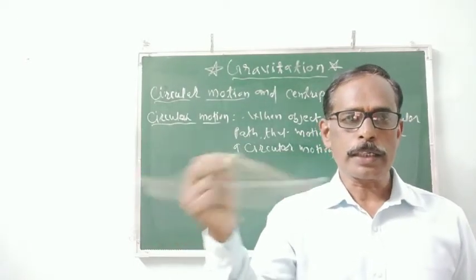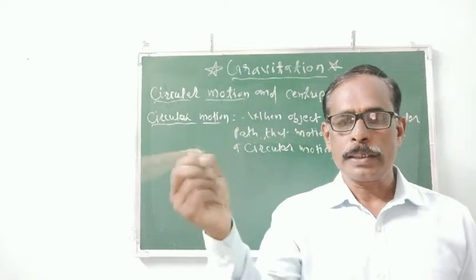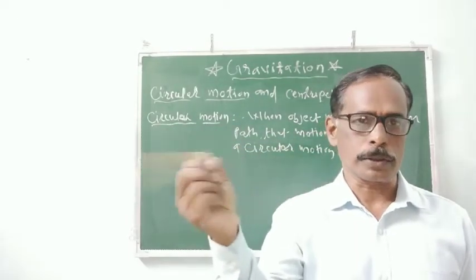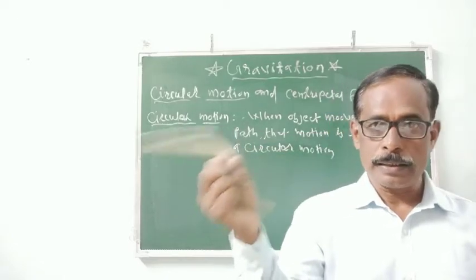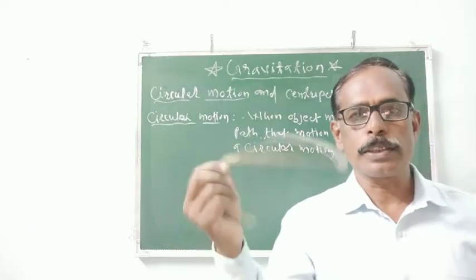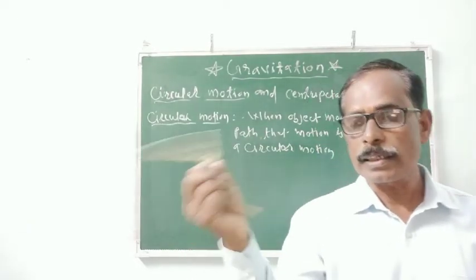It means that now that object is in motion, and that motion is a circular motion.